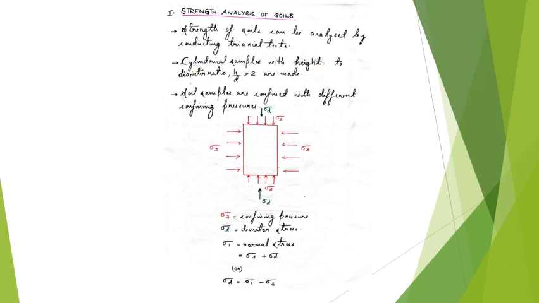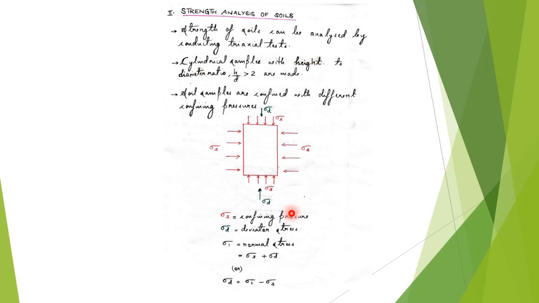Now here, as you can see, this same cylindrical sample is confined from all directions. Sigma 3 denotes the confining pressure acting on the soil sample. This is representative of the field condition itself.